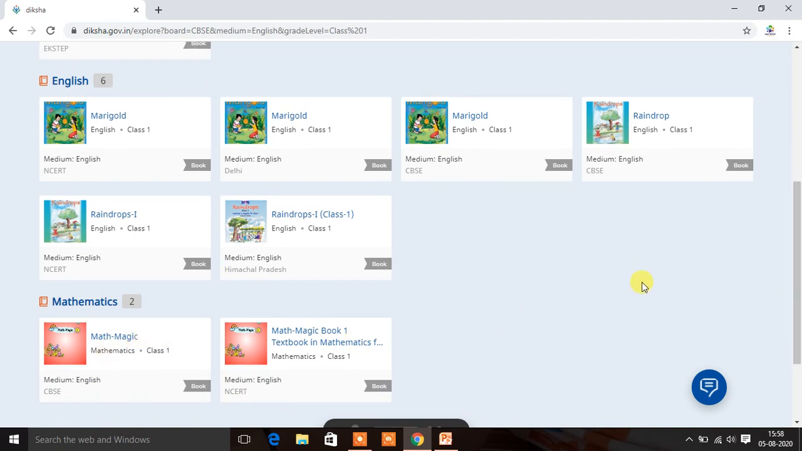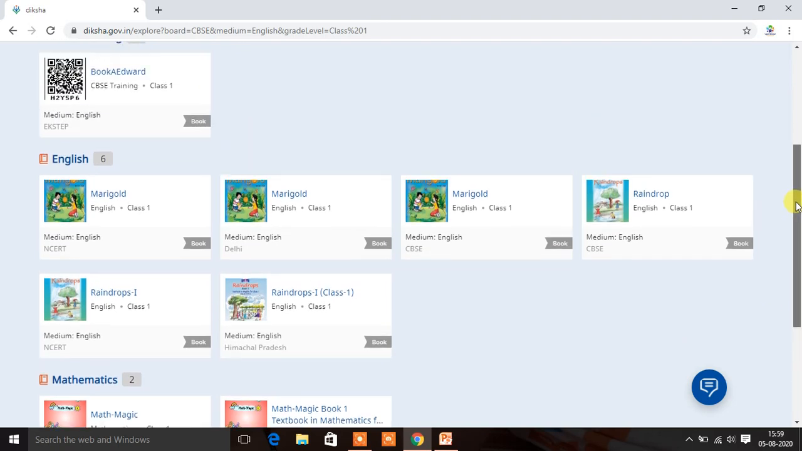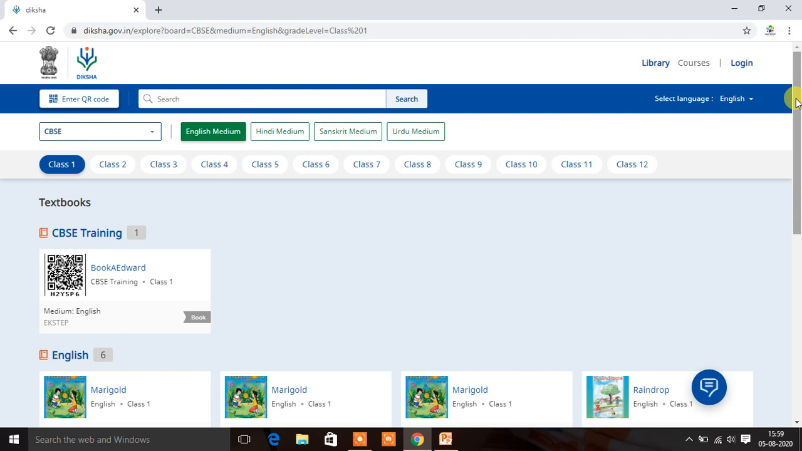We will explore it, but before exploring, if you want to explore all the contents, you have to log in to the site. Here you can see the login option at the top right corner. Click on login.